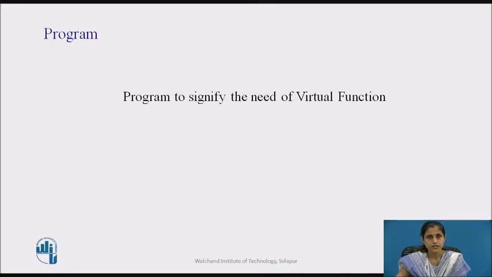When a function is made virtual, C++ determines which function to use at runtime based on the type of object pointed to by the base pointer rather than the type of the pointer. We can execute different versions of the virtual function by making base pointer to point to different objects.